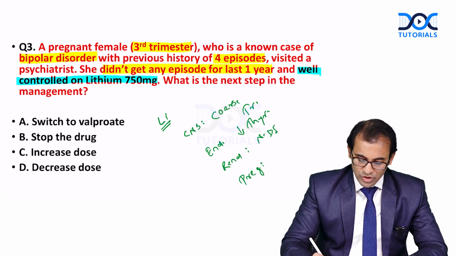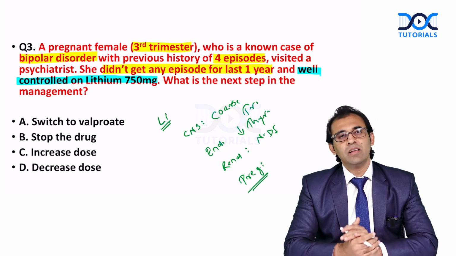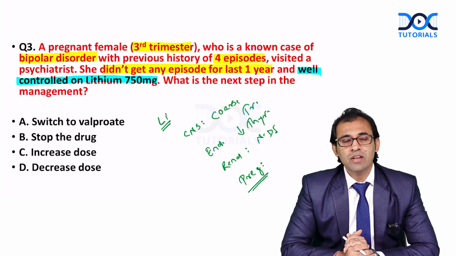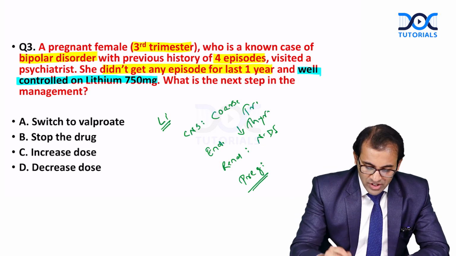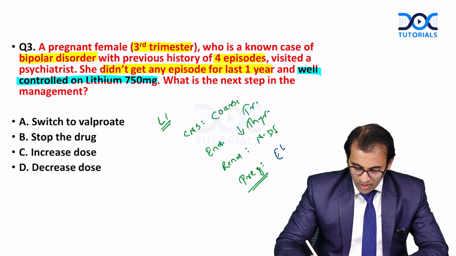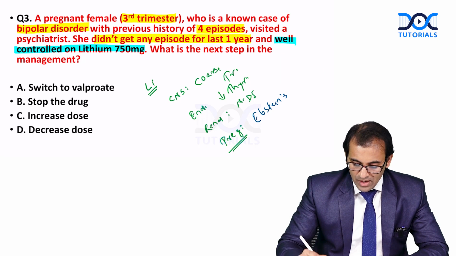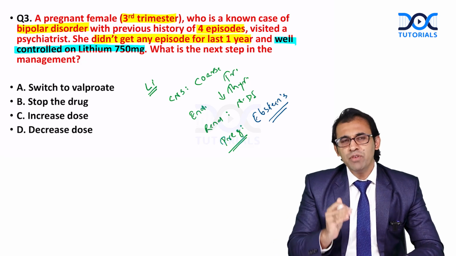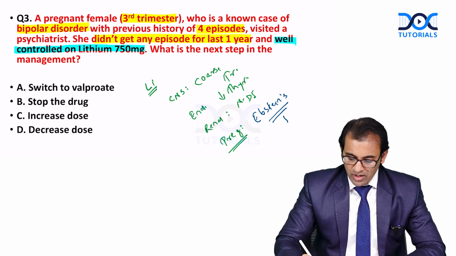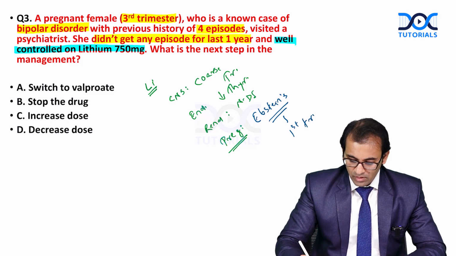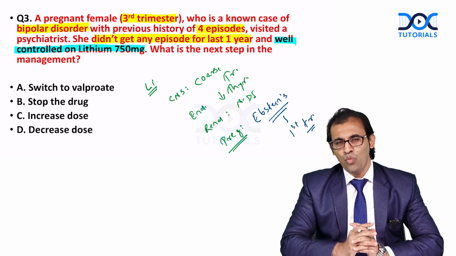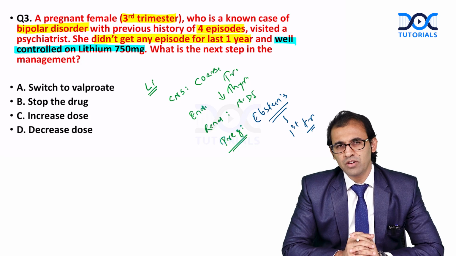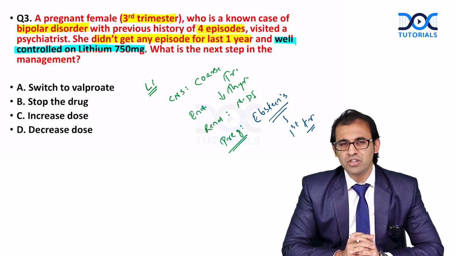All right, but what about during pregnancy? This is our question. Yes, lithium is also a teratogenic drug which can cause Ebstein anomaly. Especially, lithium is more injurious during the first trimester. But when we know that lithium is a teratogenic drug, can lithium be used during pregnancy?